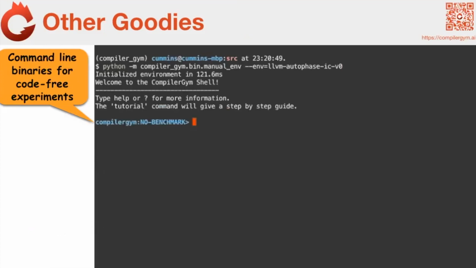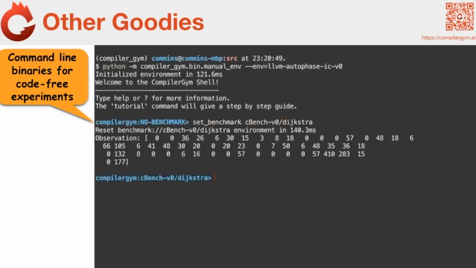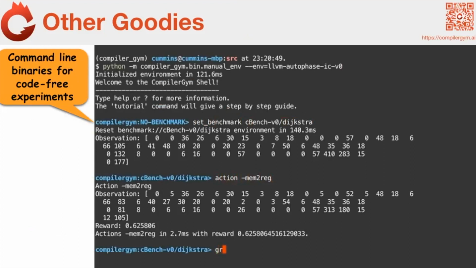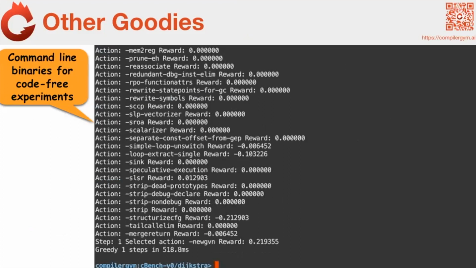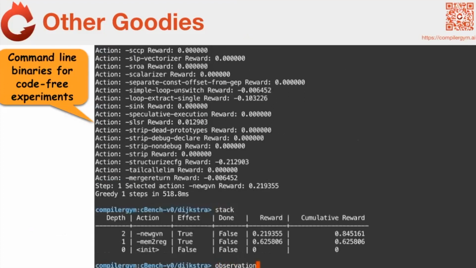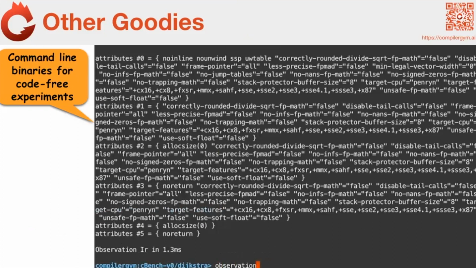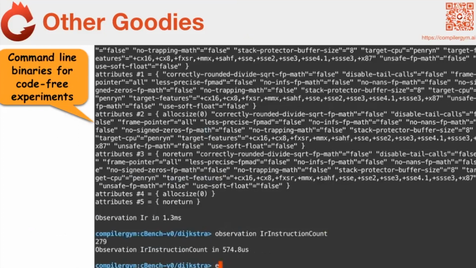So last couple of things, we bundle a few other goodies along with CompileGym. One of the things is we've got a command line interface. If Python is scary, you can just use this and with no code, you can still play around with these environments. You can step through them. You can see how different optimizations affect different pieces of code. This one's quite a useful thing just for doing some initial exploration.